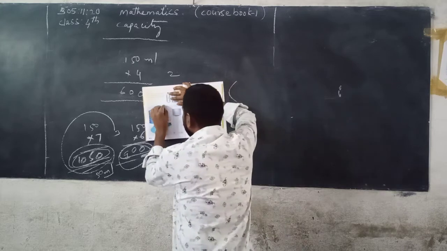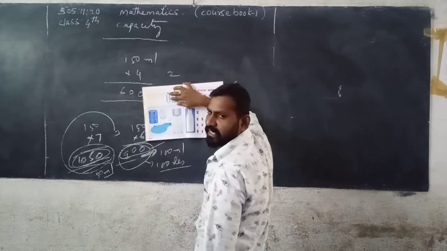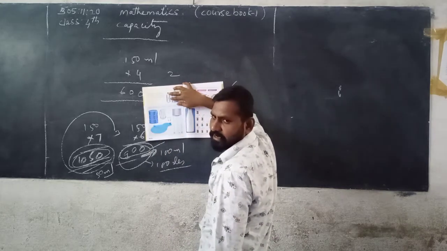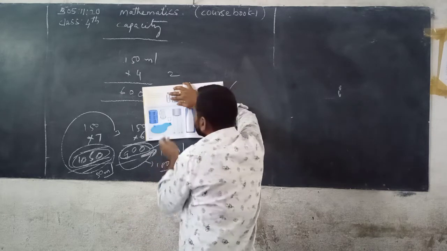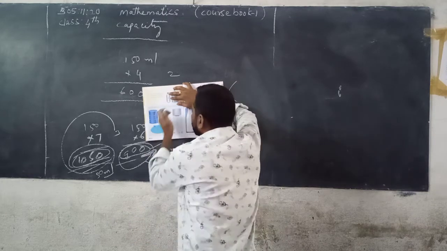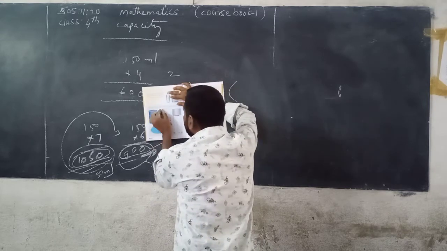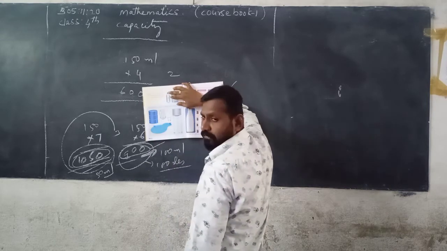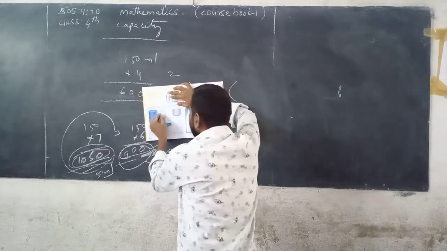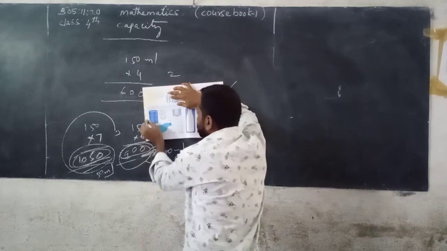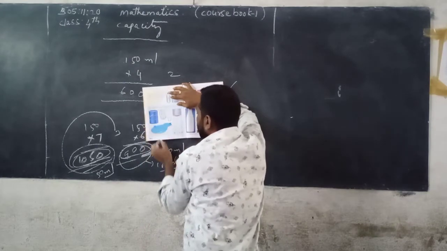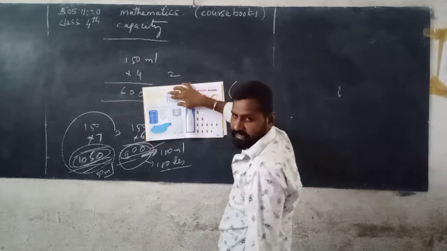So the jug can hold approximately 2 liters, 3 liters. If you take the bigger jug, it also holds 5 liters of water, according to our book. Now I am taking 2 liters of water, where it can hold a jug. So this is also right, you can put a tick. This is right, and pond, swimming pool, this is also right.